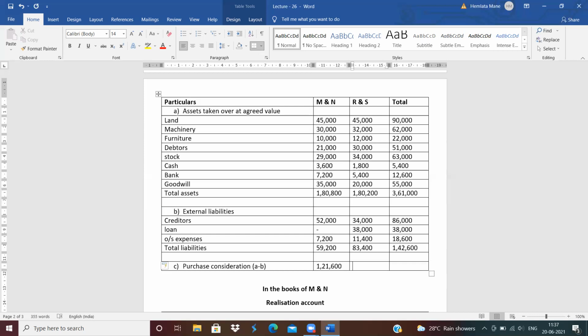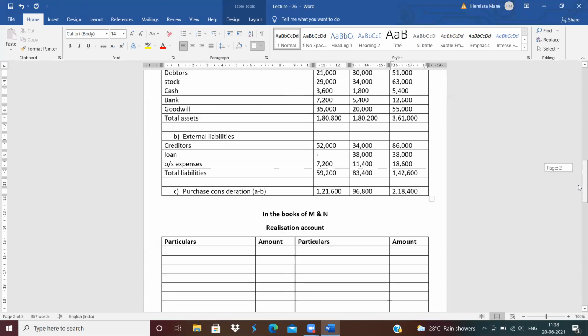Next is RES. Purchase consideration of RES column is 96,800 and purchase consideration of total column is 2,18,400. Clear? All of you understood how to calculate the purchase consideration? First, assets at agreed value, means write down the revised value of assets. Next, external liabilities. Then purchase consideration.